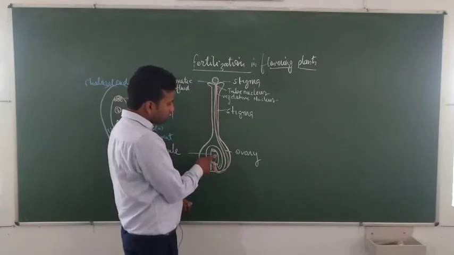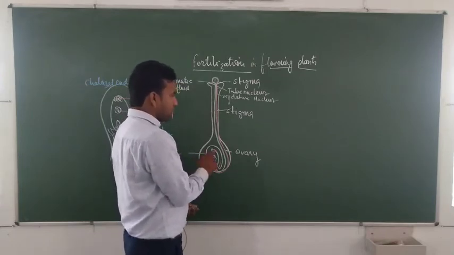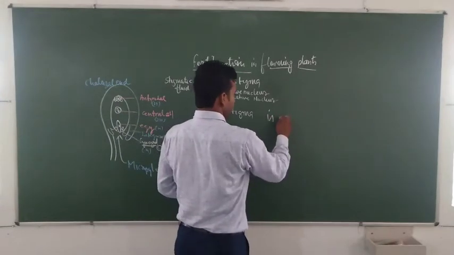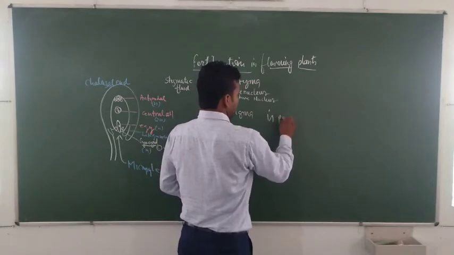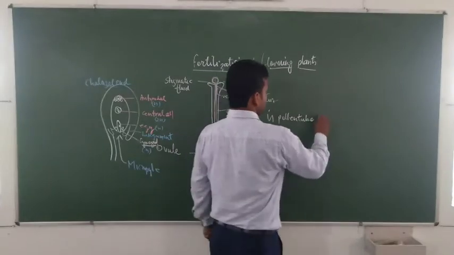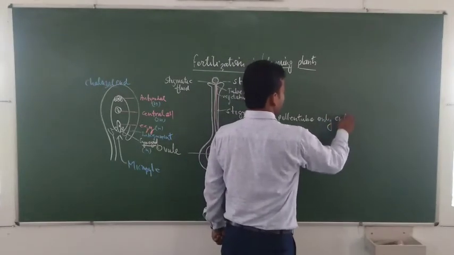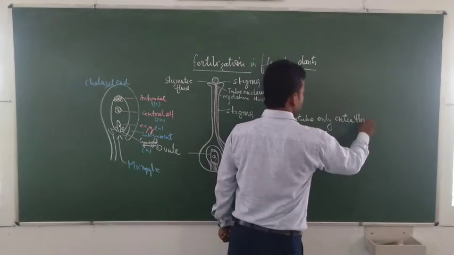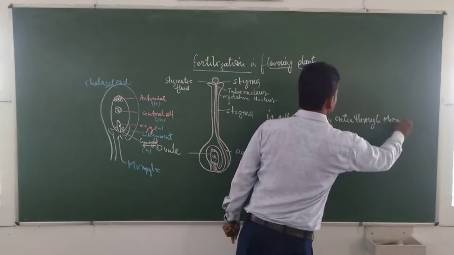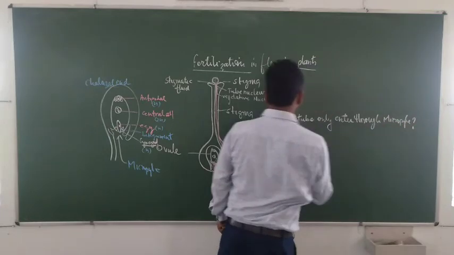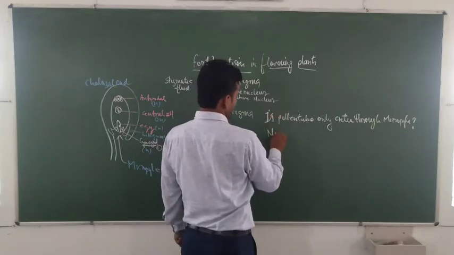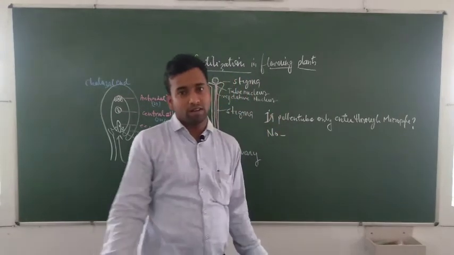Before releasing both male gametes into the embryo sac, the first question arises: does the pollen tube only enter through the micropyle? The answer is no. Then you may ask how?